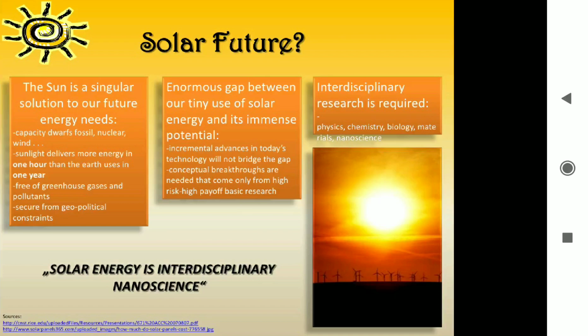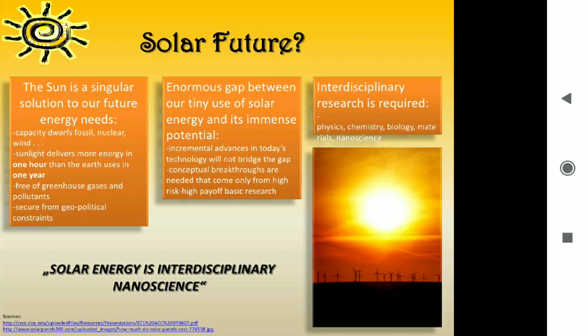So the sun is a singular solution to our future energy needs, as we know, and sunlight delivers more energy in 1 hour than the Earth uses in 1 year. Whatever amount of energy the Earth uses, the sun produces more energy than that, and it is free of greenhouse gases and pollutants. As we know, it's a renewable source of energy.